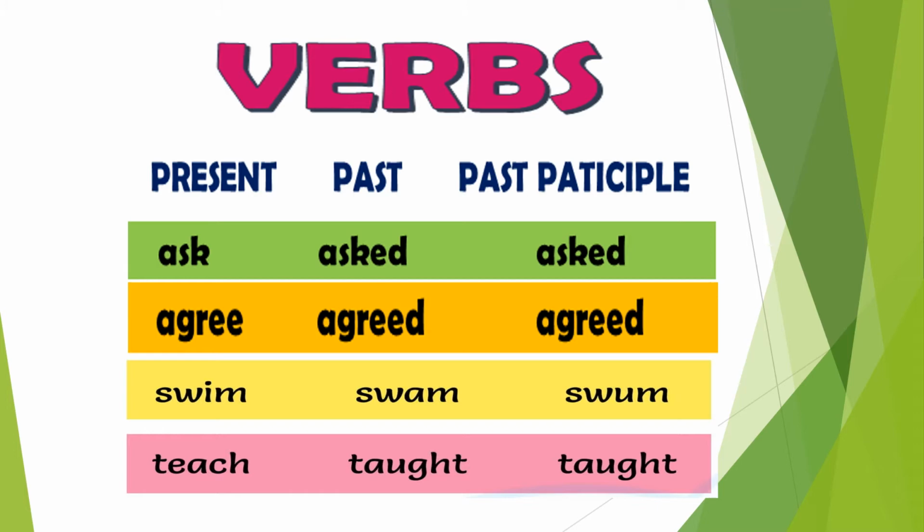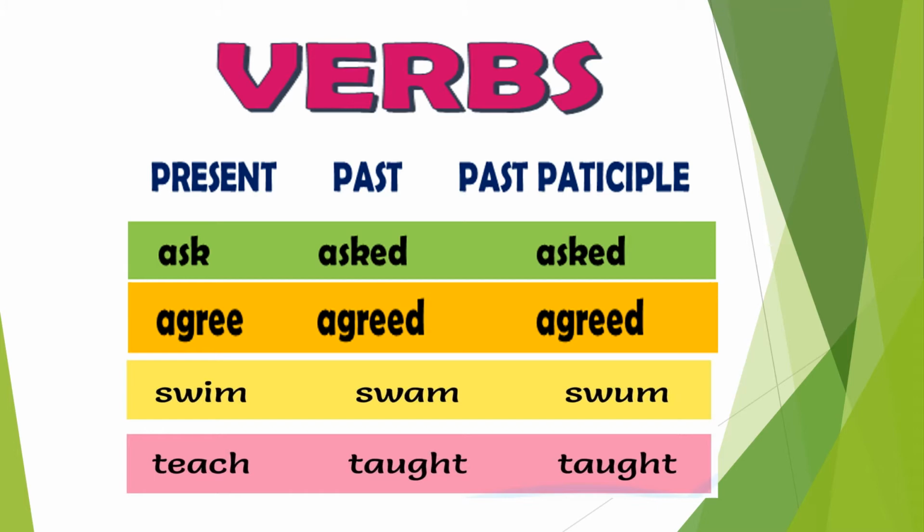Let's have a look at the third row. The first verb is swim, and the past form is swam, and the third, past participle form, is swum. And the last row and the last verb we have is teach, past form is taught, and past participle form is taught. So have you noticed the difference? The regular verbs are ending with a regular pattern. They are taking a fixed pattern. But the irregular forms of the verbs are not following any regular pattern.